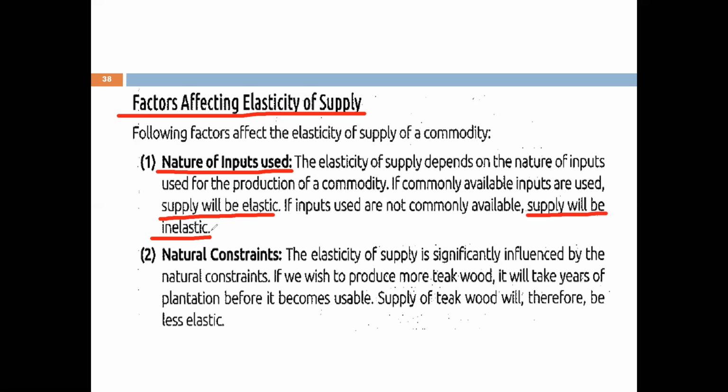inputs are easily available. The second factor which is going to affect the elasticity of supply is natural constraints. The elasticity of supply is significantly influenced by the natural constraints. For example, if we wish to produce more teak wood, बेटा टीक वुड को प्रिपेयर करने में, बनने में, it takes years of plantation. It takes years of plantation before it becomes usable. तो अगर टीक वुड की प्राइस इंक्रीज हो भी जाती है, सप्लाई हम नहीं इंक्रीज कर सकते, because it is something which is dependent upon the nature.